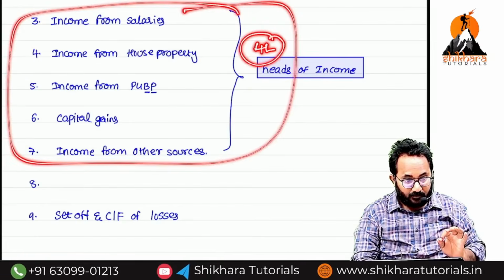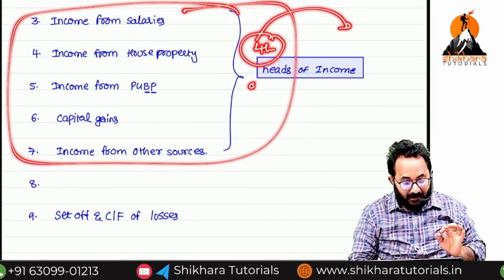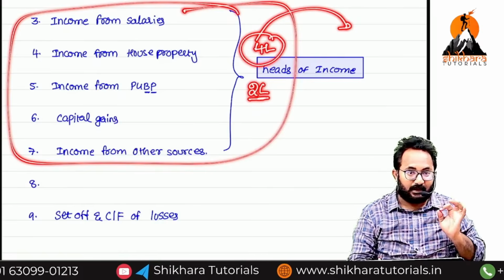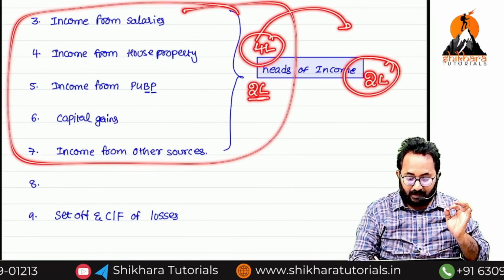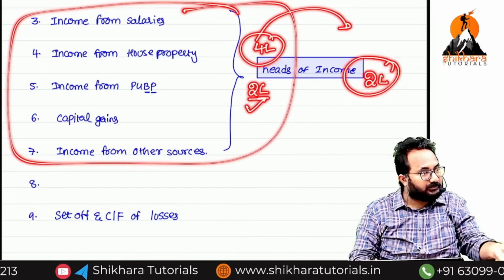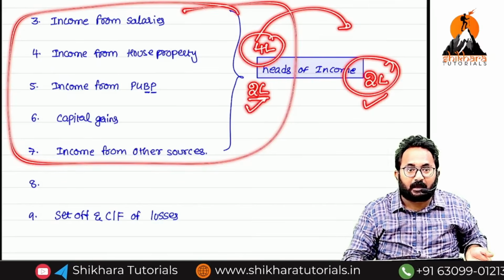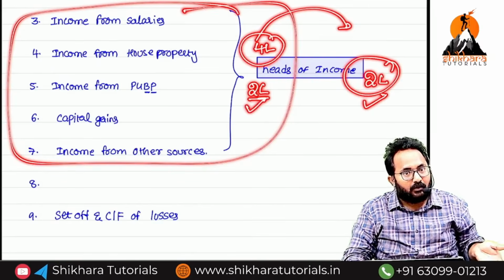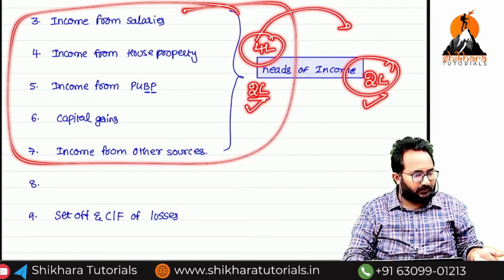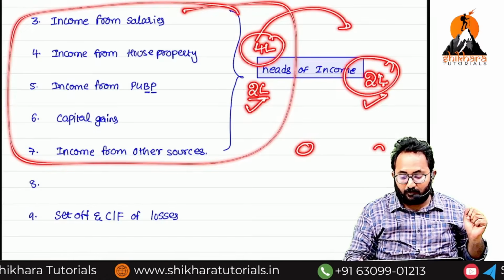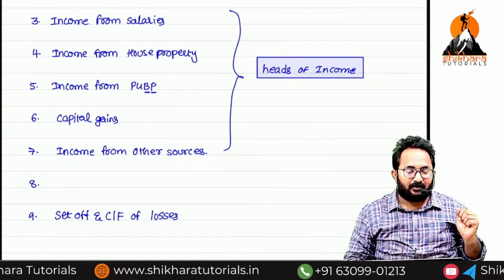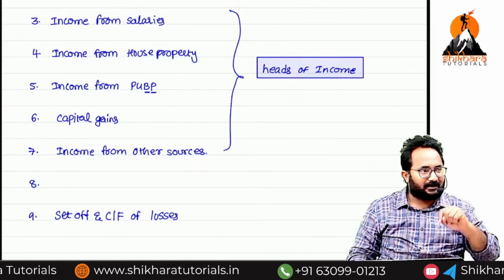But now I'm shifting. I will keep 2 lakh only in my hand. The remaining 2 lakh I will shift to my wife. My basic exemption limit is 2,50,000 and below. Her basic exemption limit is also 2,50,000 and below. Now she also has income, so now both the taxes will be 0. But is this correct or incorrect?